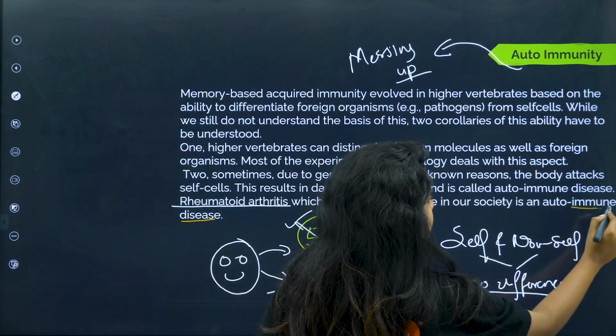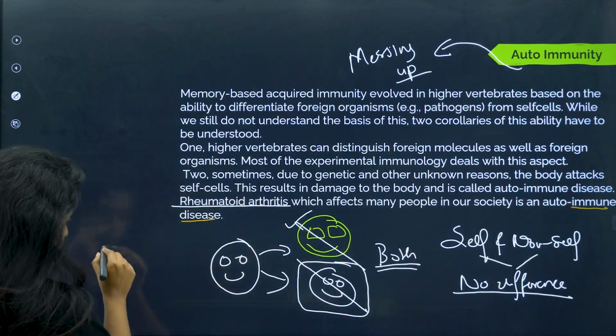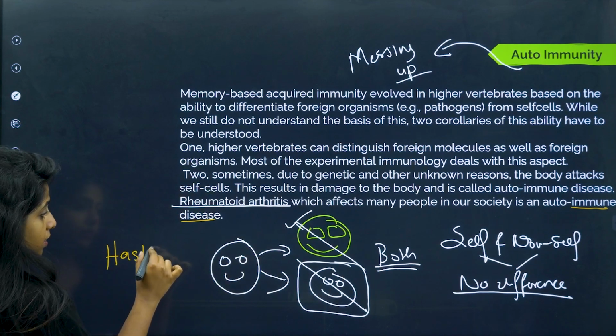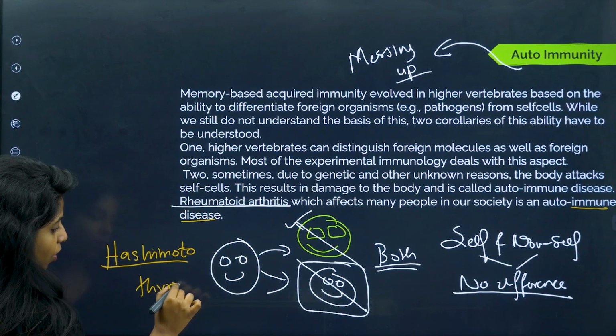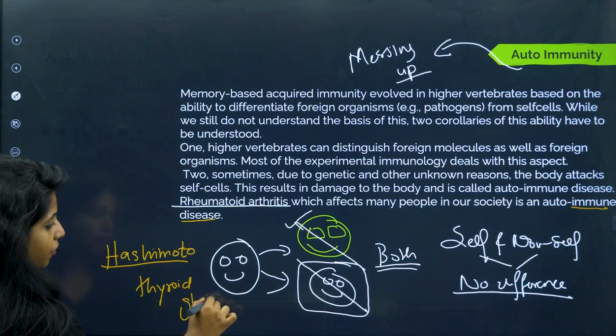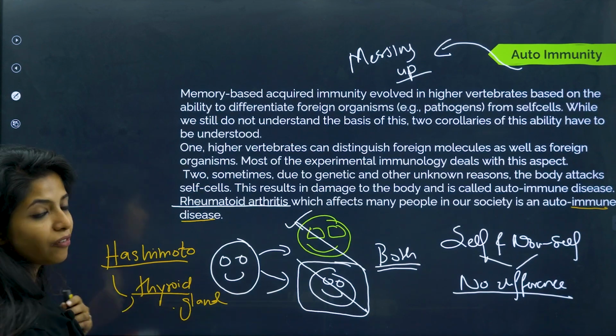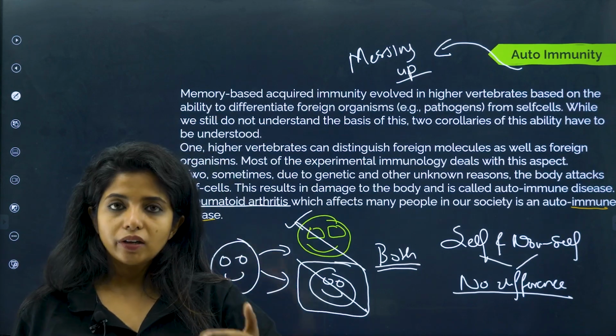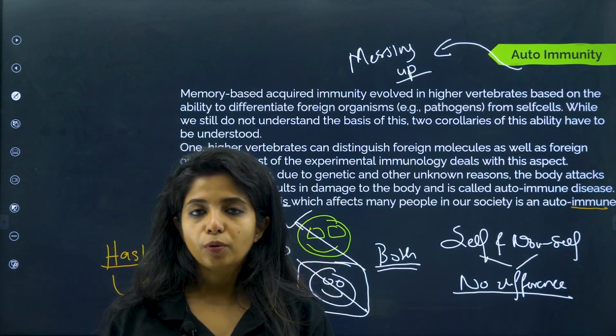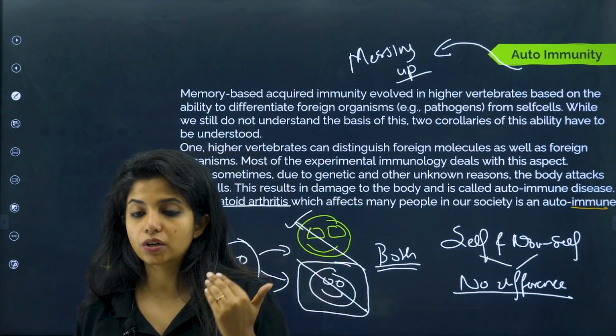Apart from that, have you heard about Hashimoto? This is a disease where the thyroid cells in the thyroid gland are affected, and if the thyroid cells are affected, basically you won't be able to produce thyroxine hormone, and if thyroxine is not produced, then metabolic activities of the body will slow down. There will be lots and lots of trouble.